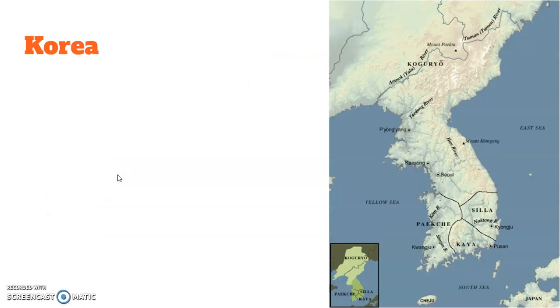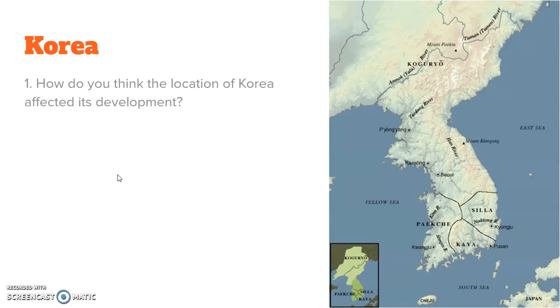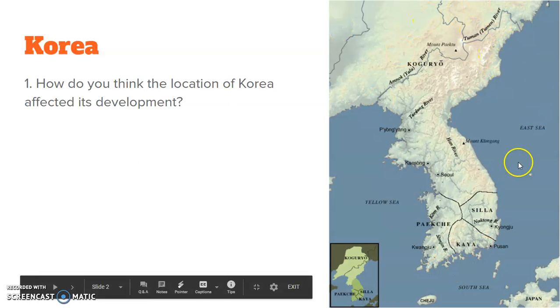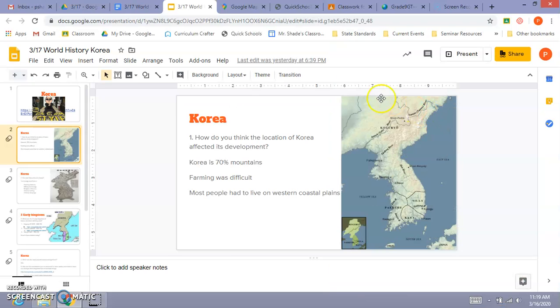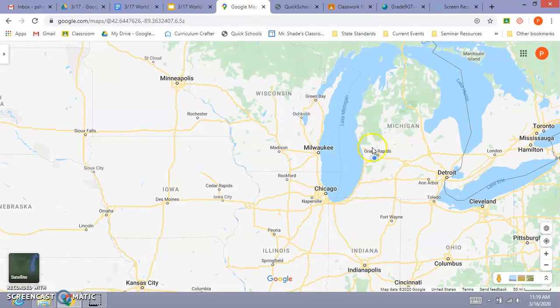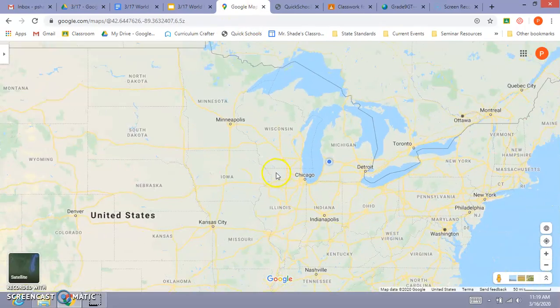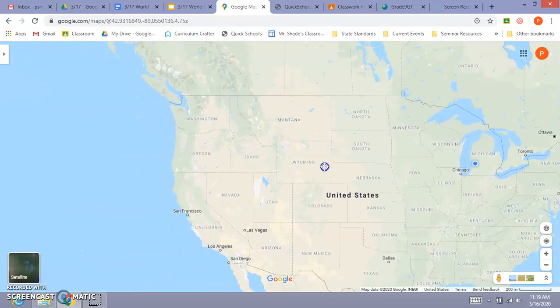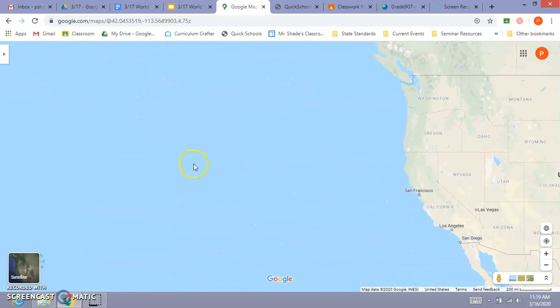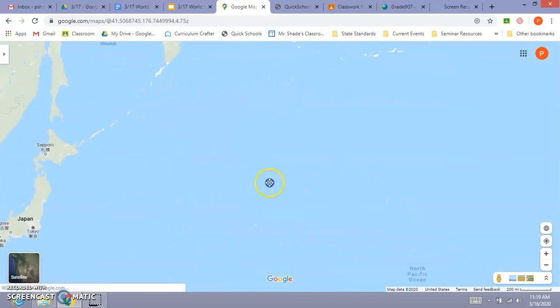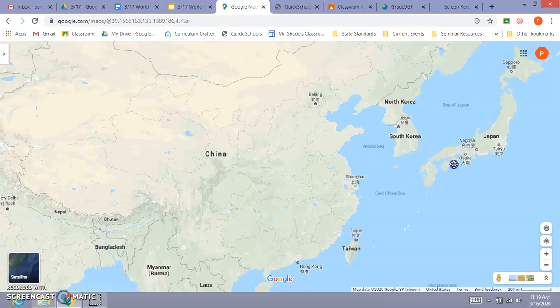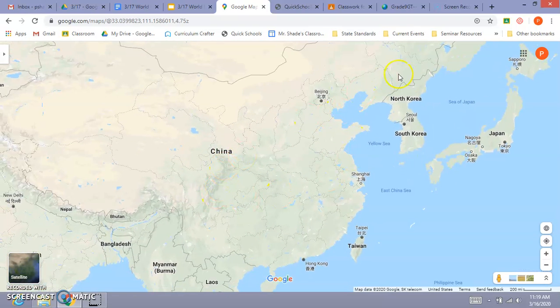Next, on your notes, the first question that you're going to see is, how did Korea's location affect its development? Well, here's where Korea is, and actually I'm going to show you a larger context. Here's where we are, and if we zoom out and go all the way across the Pacific Ocean over to nearby China, we see that Korea sticks off of China right there.